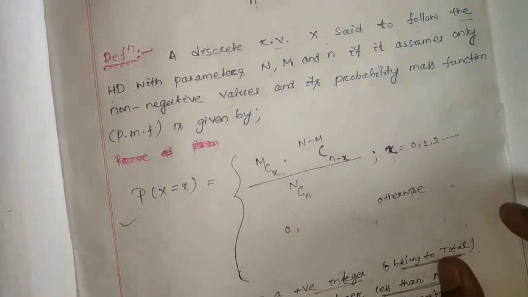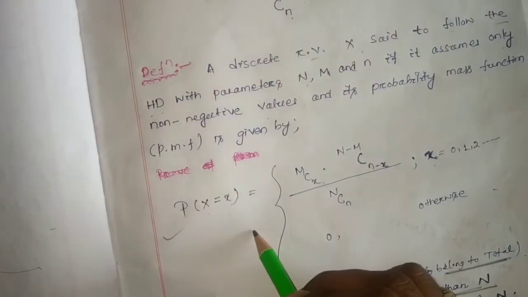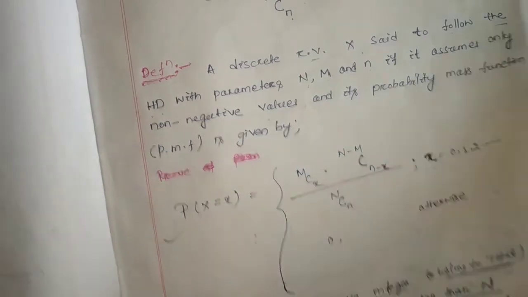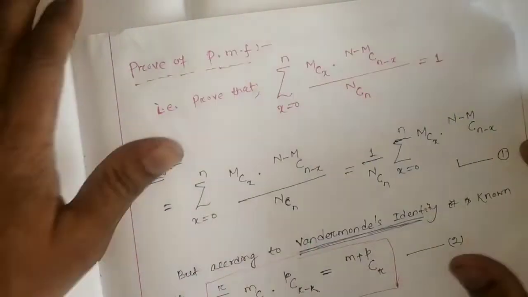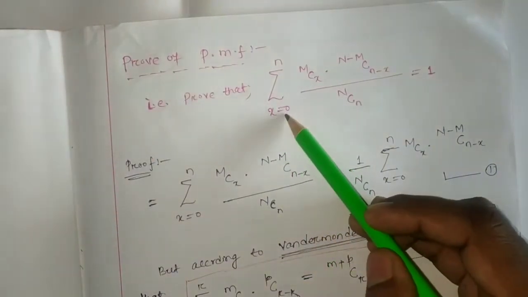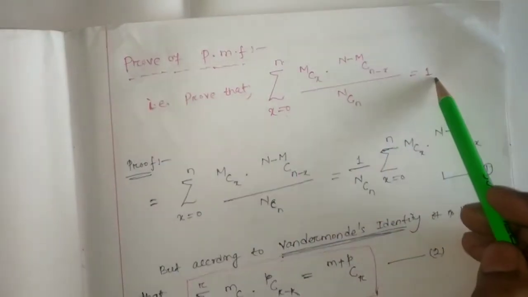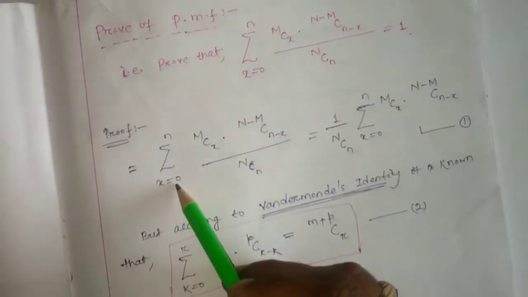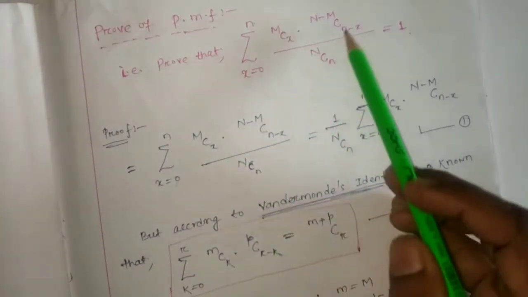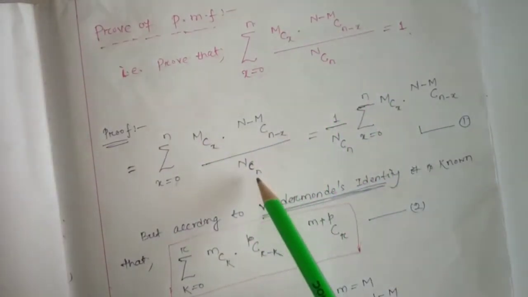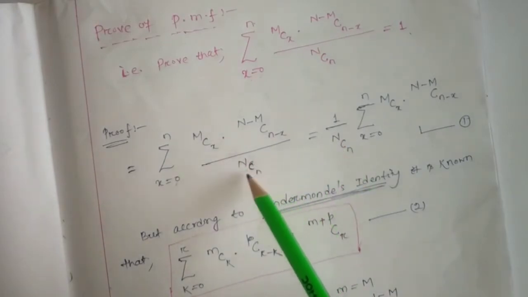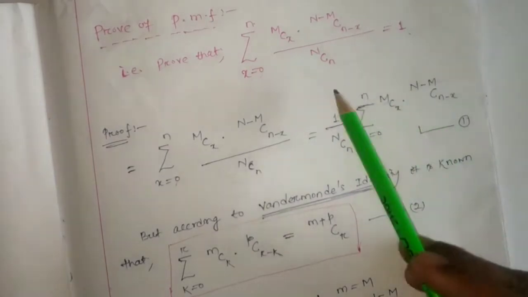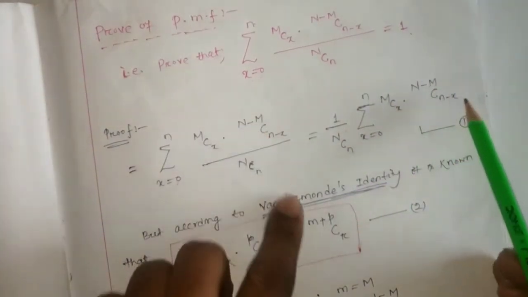So if it is the PMF of the hypergeometric distribution, then it should follow its properties. That means proof of PMF: if I sum from x equal 0 to n, it has to give the value 1. So we have to check whether it gives 1 or not. See, summation over x equal 0 to n of M choose x into N minus M choose n minus x by N choose n. Here N choose n does not depend on x, so I take it outside the summation: summation over x equal 0 to n of M choose x into N minus M choose n minus x. Let this be equation number 1.